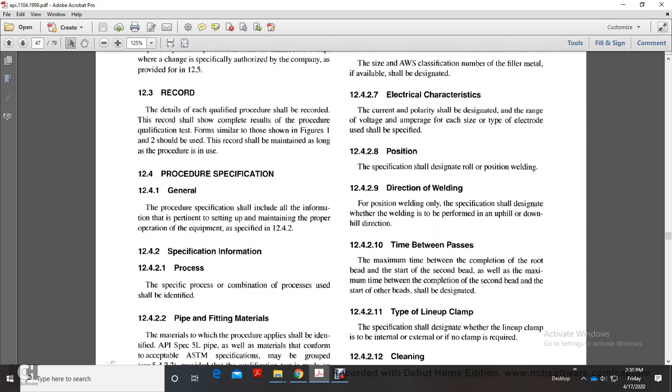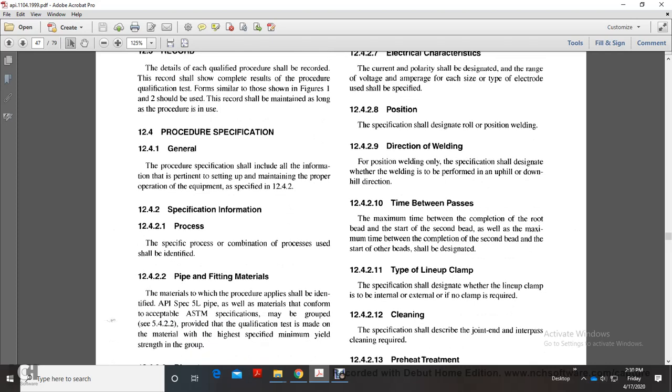Time between passes. The maximum time between the completion of the root bead and the start of the second bead, as well as the maximum time between the completion of the second bead and the start of other beads, shall be designated. Type of line-up and cleanup.